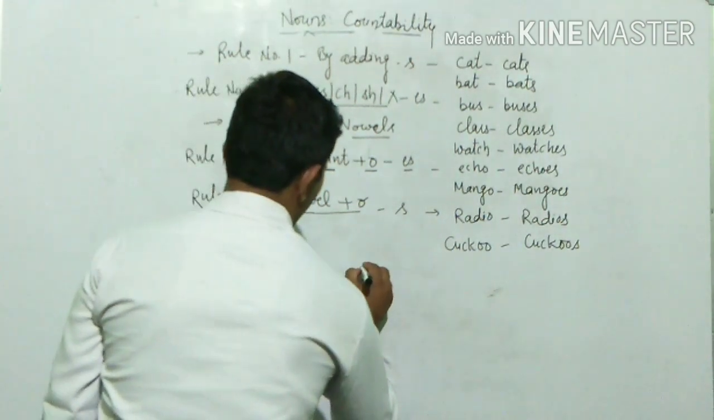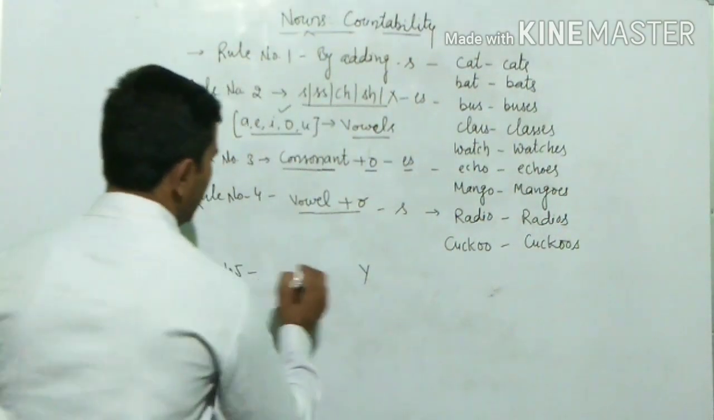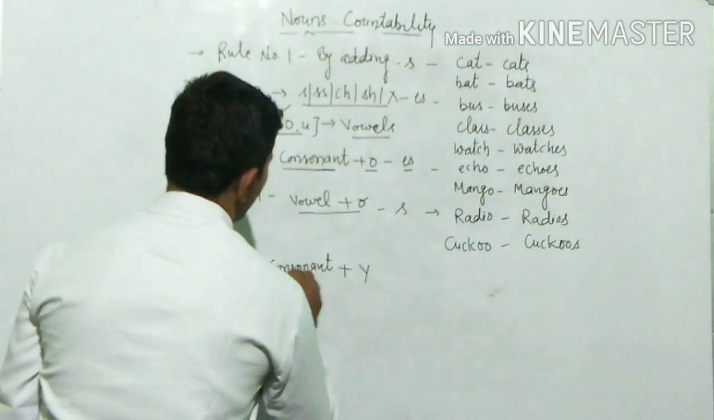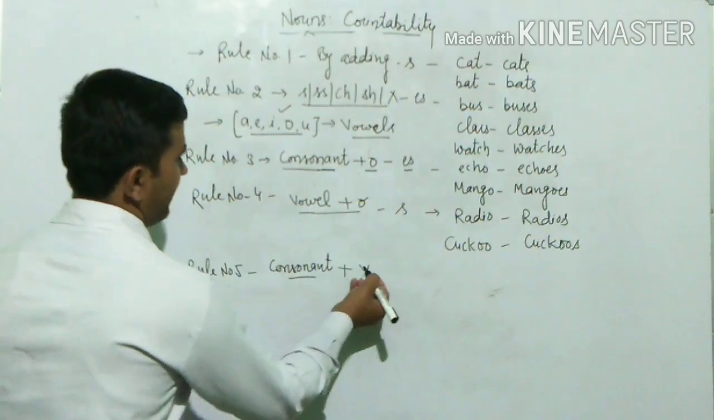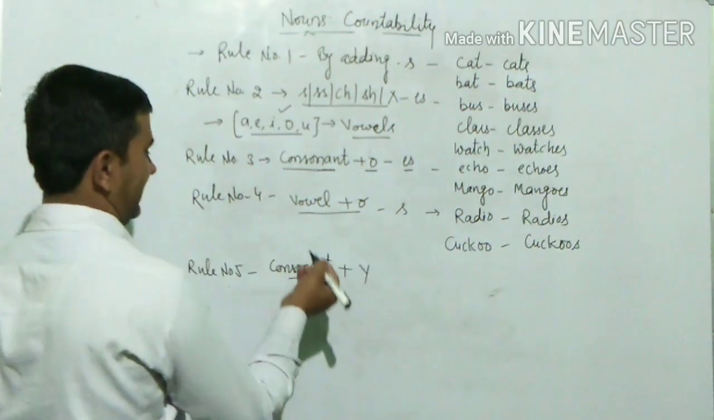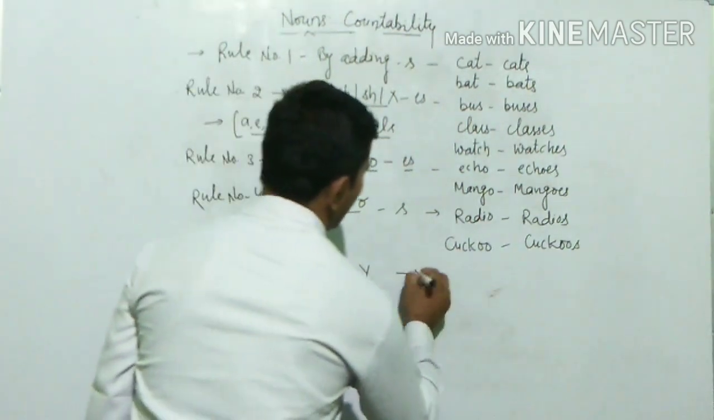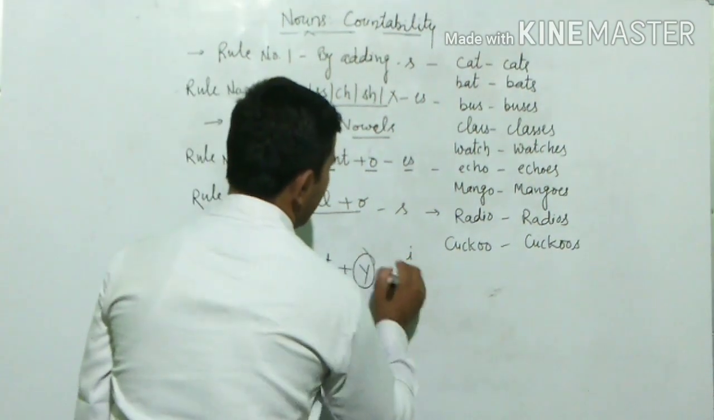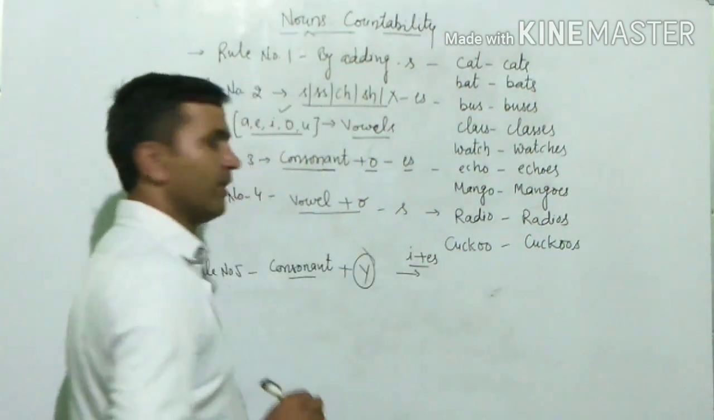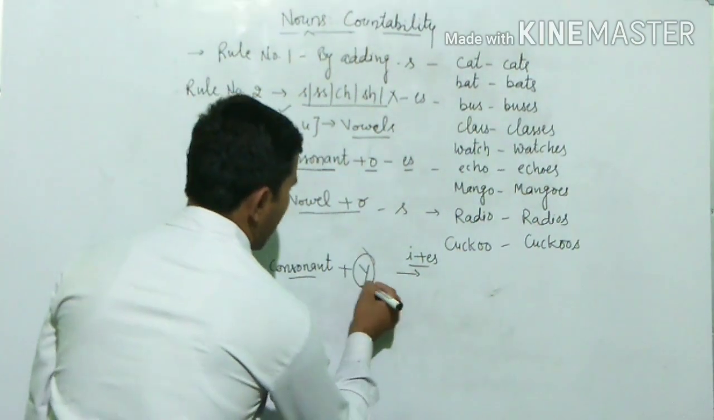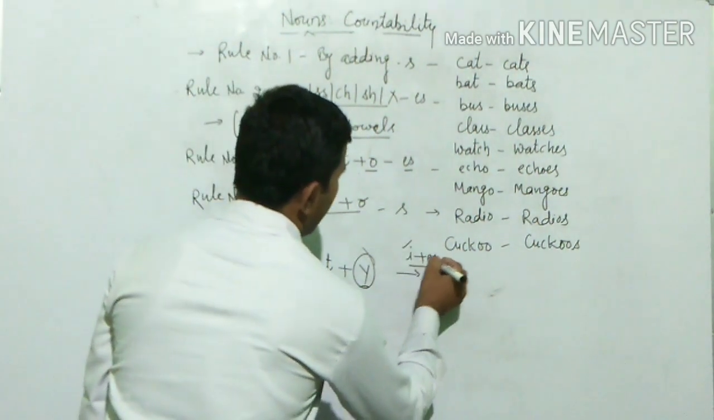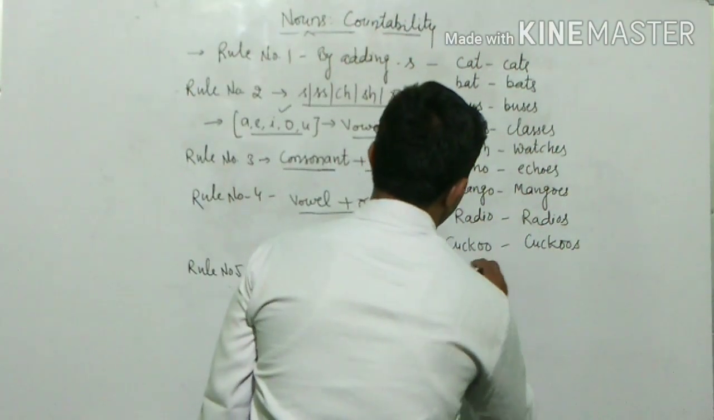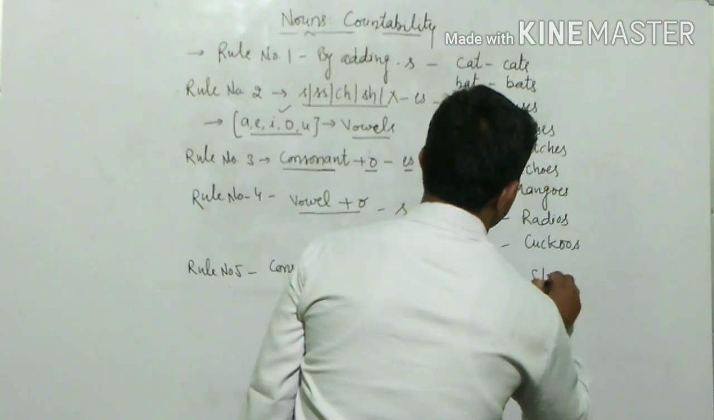Rule number 5. There will be y in the end of the word, and before that there will be a consonant. If we find a word having y in the end and before that we find a consonant, then we replace y with i and add es. Again listen, we replace y with i and after that we add es after the word. For example, if there is story, then write stories.